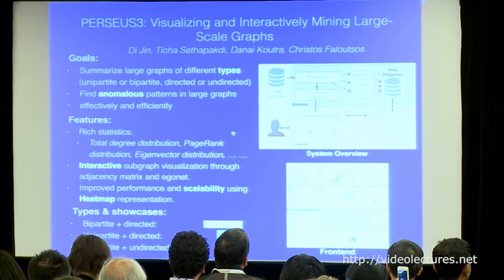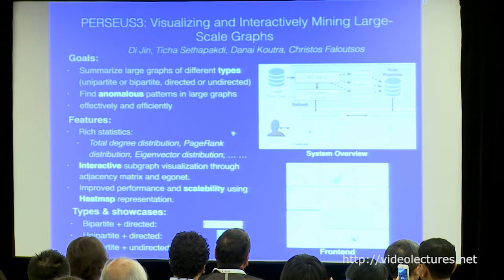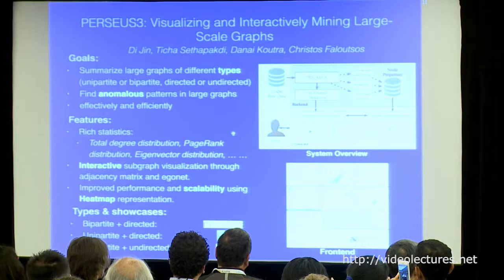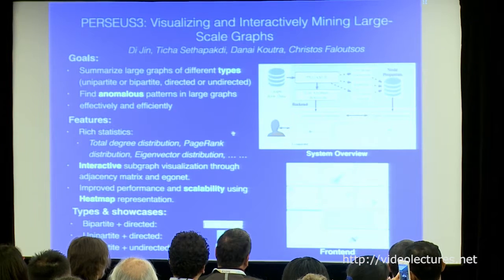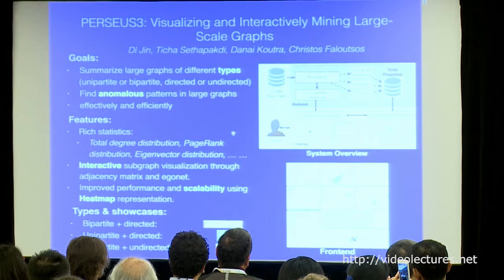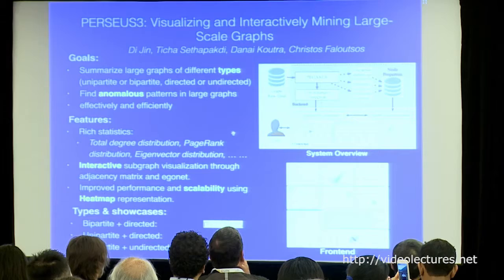So in the upper figure, it shows the system workflow. Different types of graph statistics are calculated in a distributed manner using Pegasus, and they are finally stored in the backend database. Users can access and interact with such graph statistics by clicking on the dots in the distribution plots, and by examining the partial egonet and one-hop adjacency matrix.